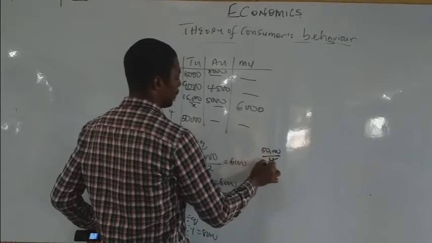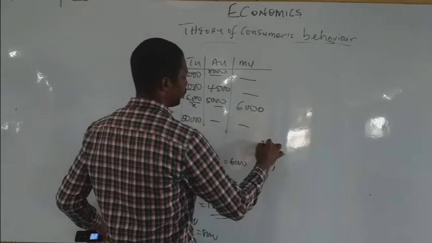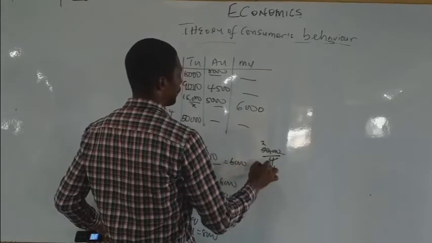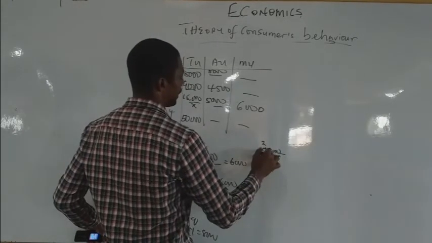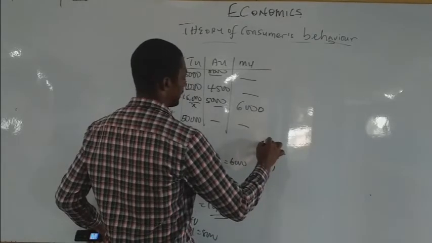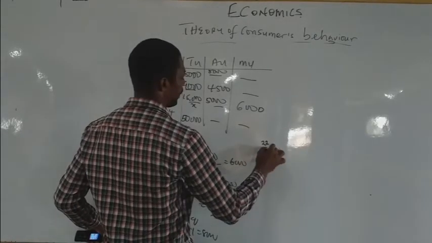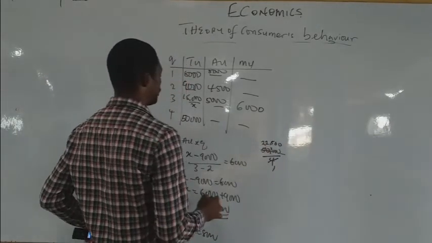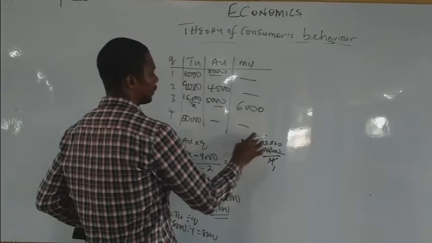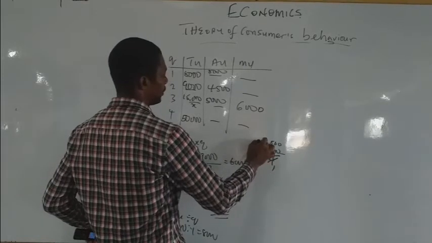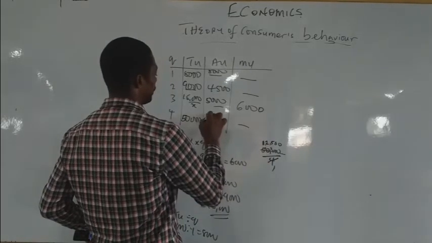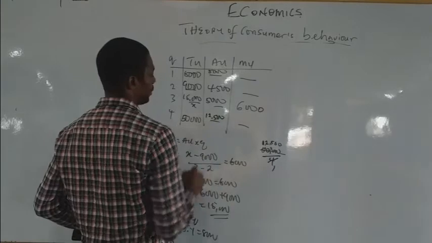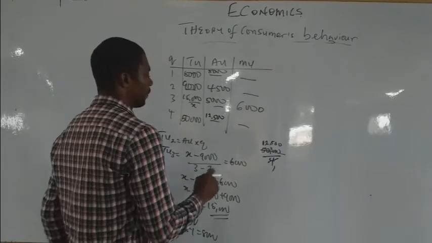So 4 can go here 1, 4 can go here 2, and we have 4 in 10. 4 times 2 is 8. So what do you have here? 2, 5, 0, 0. That's 12,500.